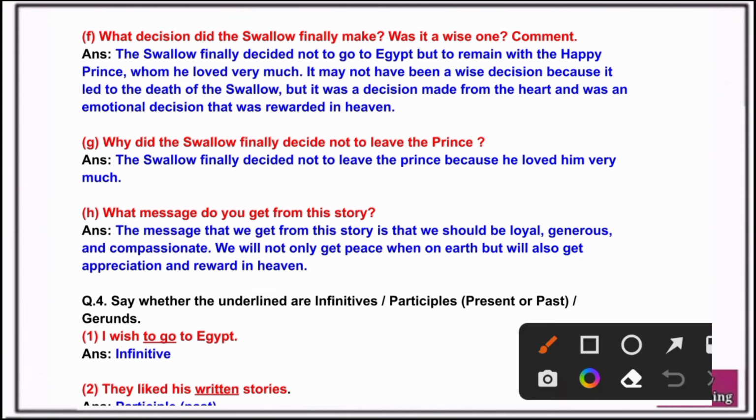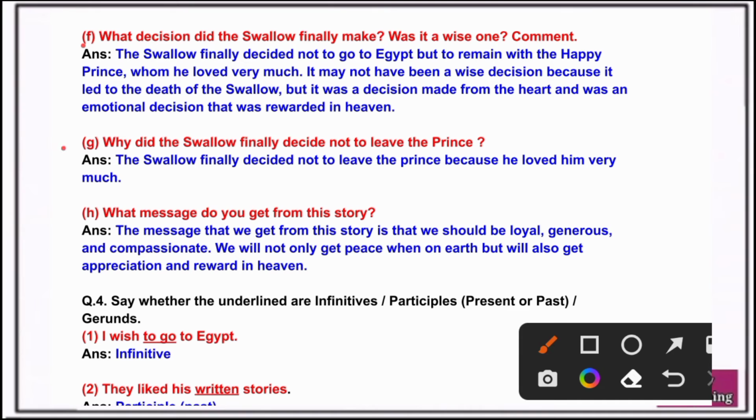Question number F. What decision did the swallow finally make? Was it a wise one? Comment. Answer. The swallow finally decided not to go to Egypt but to remain with the Happy Prince, whom he loved very much. It may not have been a wise decision because it led to the death of the swallow, but it was a decision made from the heart and was an emotional decision that was rewarded in heaven.